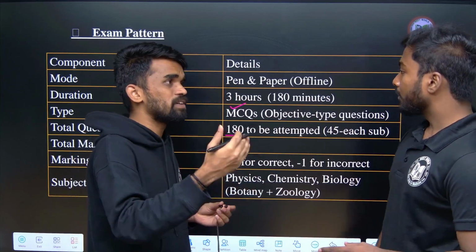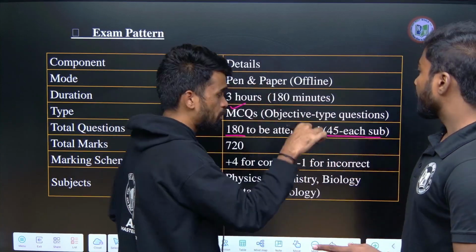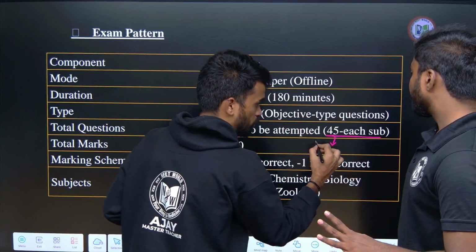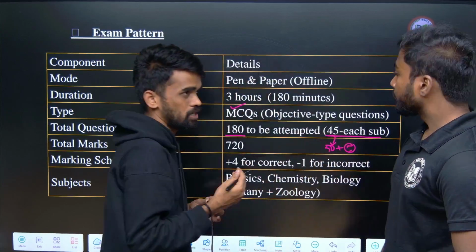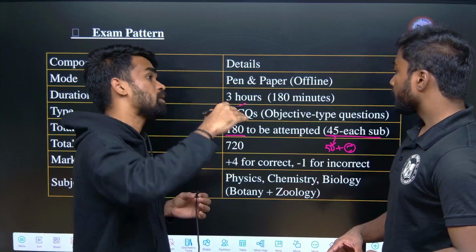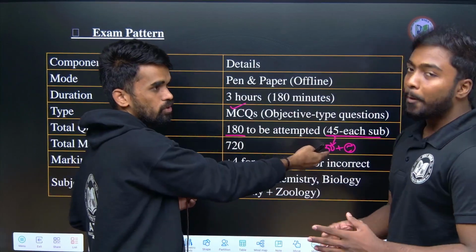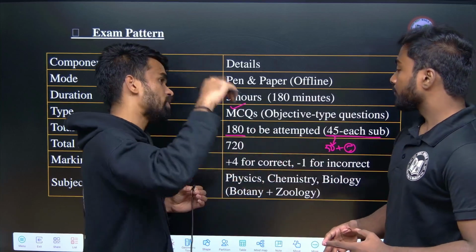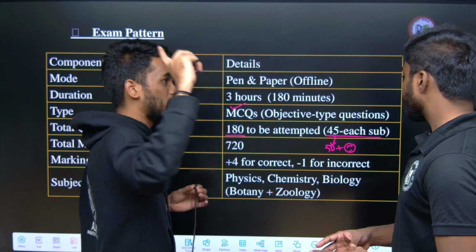Previously each subject had 50 questions, with 5 questions extra and optional. Now each subject has 45 questions only, and that optional thing has been removed. So now we are doing it like pre-COVID. During the COVID period we were given the optional questions. Now we have gone back to pre-COVID, and the exam toughness is also similar to pre-COVID.